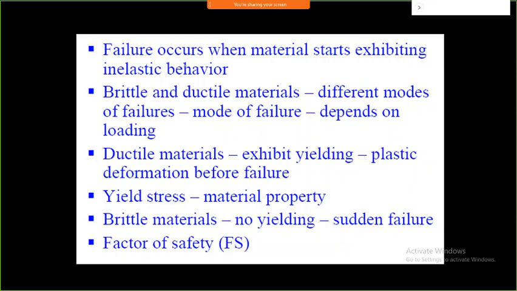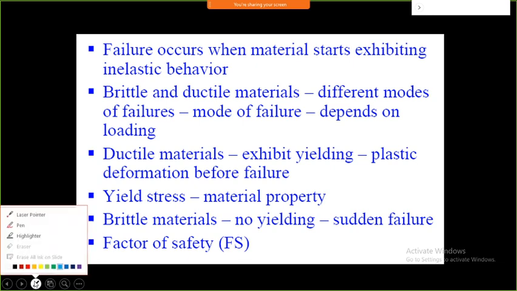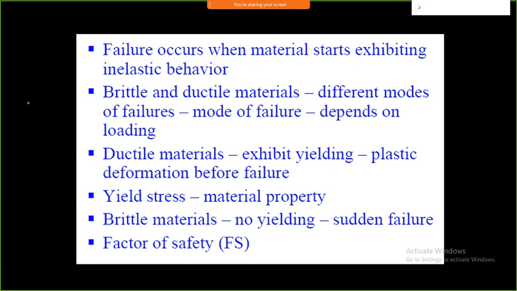And it is assumed that failure occurs in the material when it starts exhibiting inelastic behavior. Means if I consider a stress strain curve, this is my strain and this is my stress. This is only one dimensional loading that I am going to consider. This is nothing but my yield point. Up to this it is considered to be elastic behavior, where the material is going to recover.